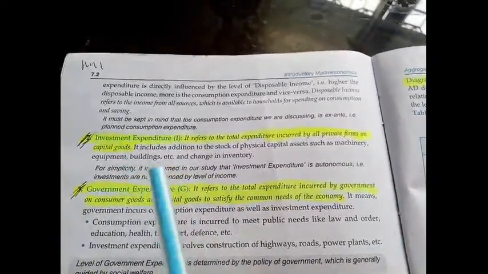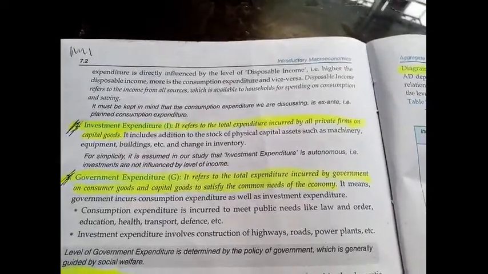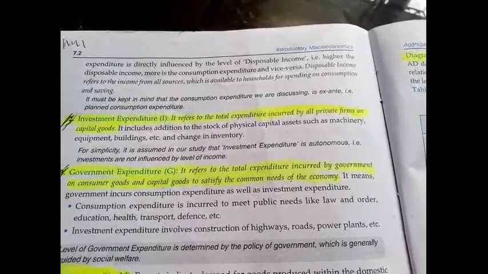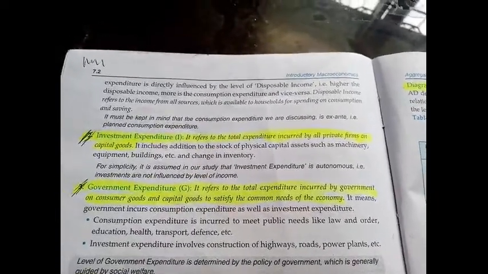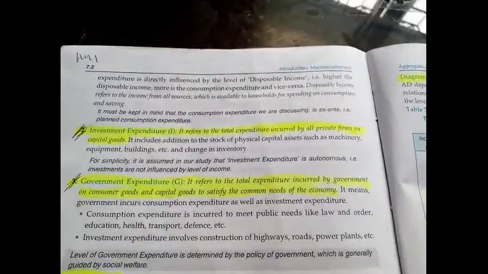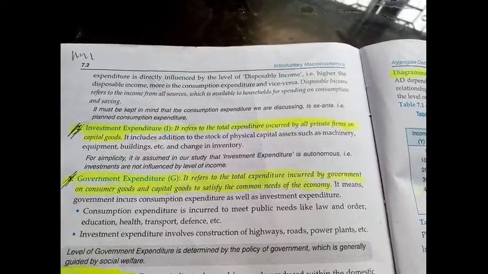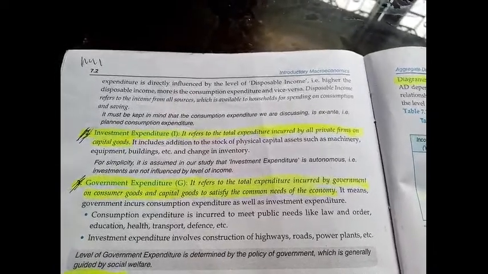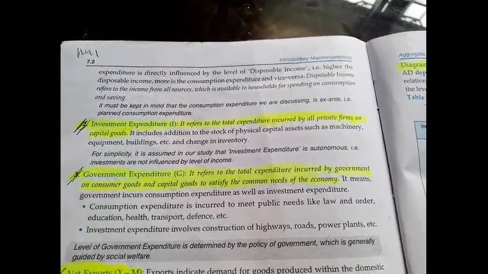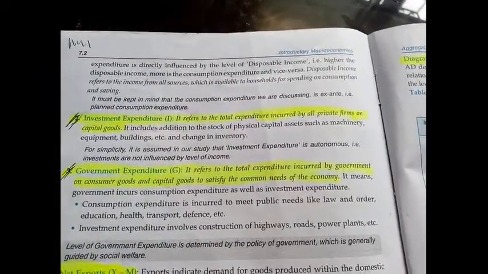Now investment expenditure tells about the expenditure which is done by private firms or industries on what? On capital goods, meaning on purchasing machinery, equipment, buildings, etc. Firms or industries will be investing on all these things so that their production will increase. So spending by the firms or industries on these capital goods is the investment expenditure.